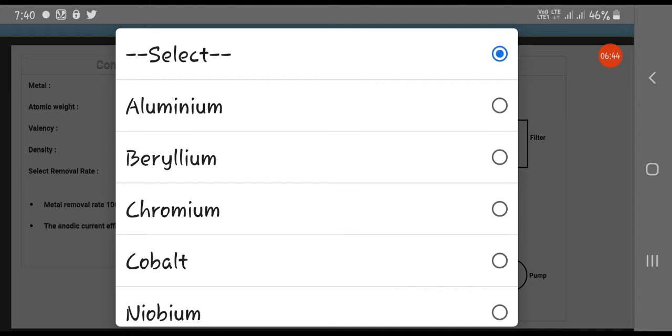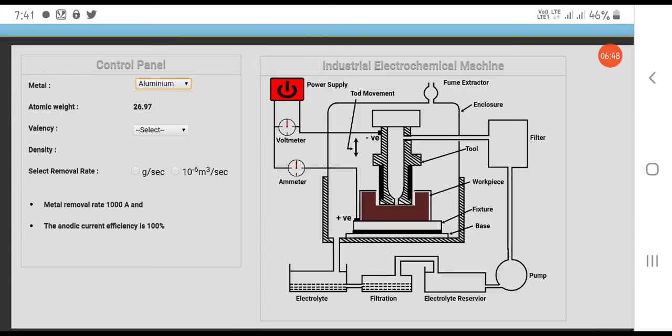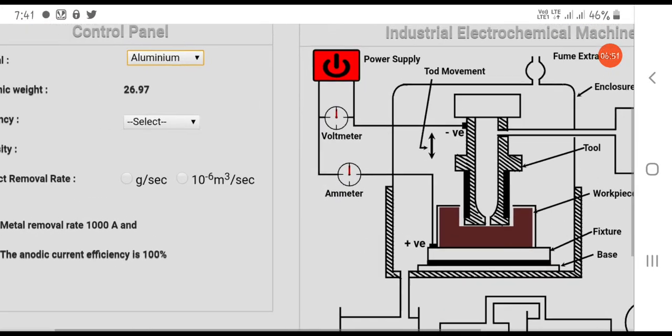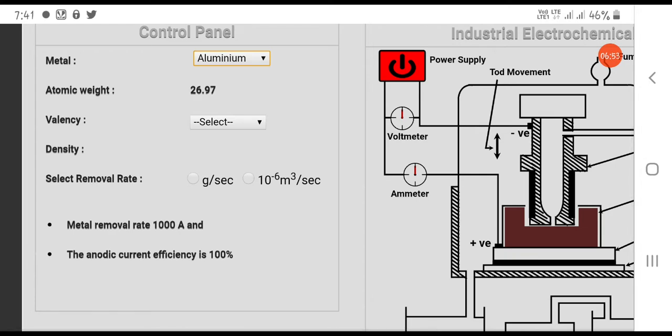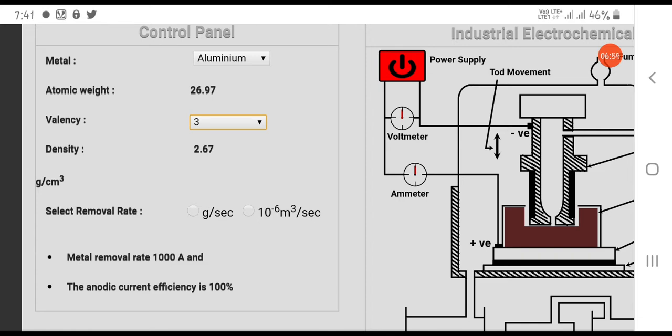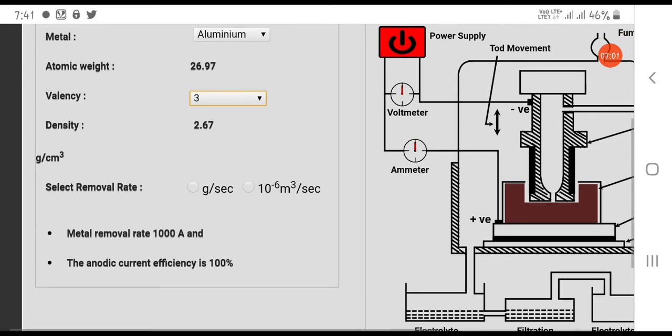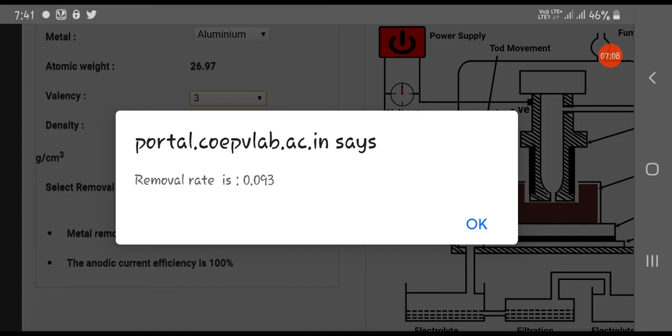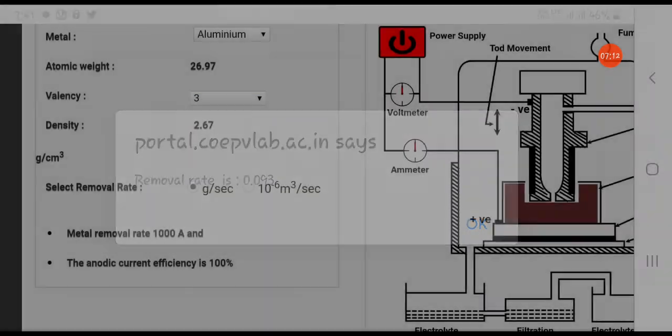In this experiment, we first select the metal, like I am going to select aluminum. Then its atomic weight is already there, that is 26.97. Its valency we can select, suppose I select 3. Its density is already there, 2.67 gram per cubic centimeter. Then select the removal rate, that is the metal removal rate. Now I am going to select a removal rate of 0.093.